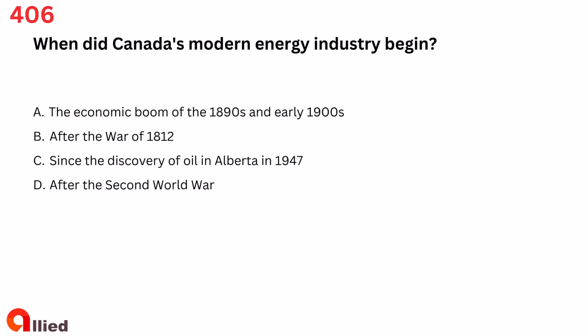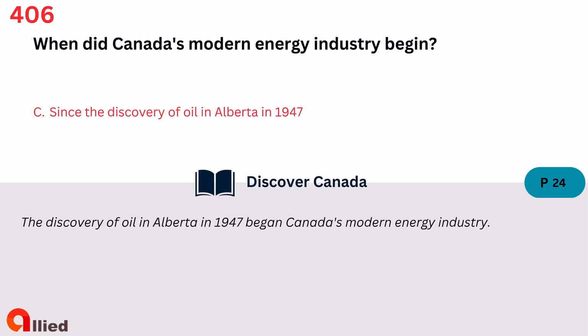Question 406. When did Canada's modern energy industry begin? A. The economic boom of the 1890s and early 1900s. B. After the War of 1812. C. Since the discovery of oil in Alberta in 1947. D. After the Second World War. The answer is C. Since the discovery of oil in Alberta in 1947.